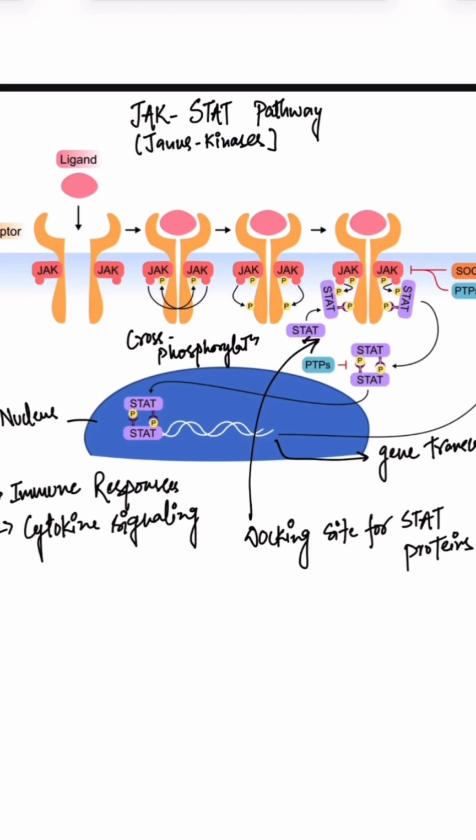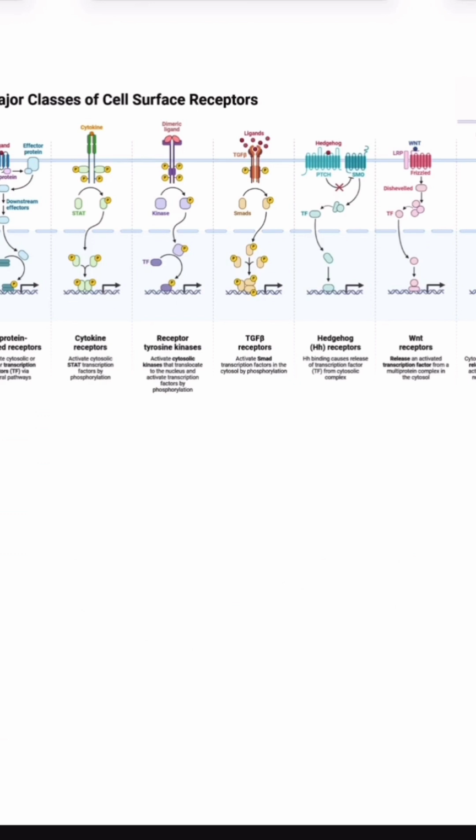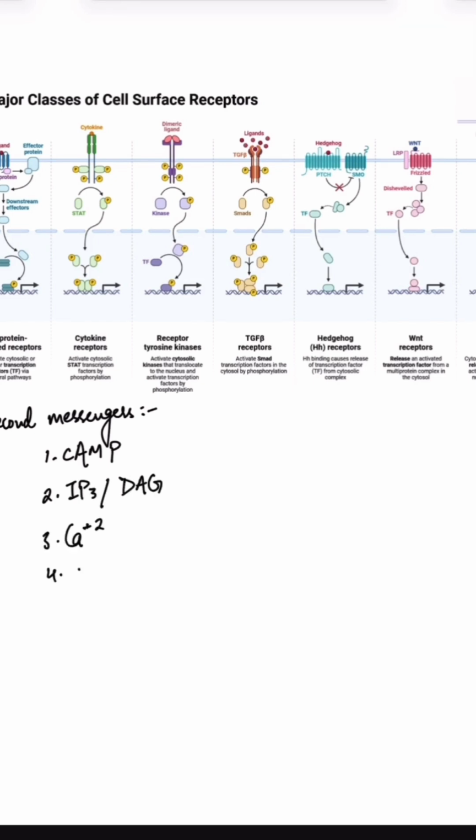In addition to this, cell signaling includes secondary messengers and small molecules like cAMP, IP3, DAG, calcium ions, cGMP, which we will come to know about when we go in depth about these signaling pathways. These relay and amplify signals inside the cell.